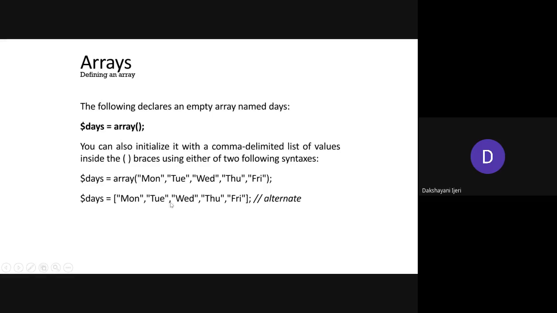One more method is that, without using the constructor name, you can still create the array object. The variable name is followed by the equal to symbol, and then you directly include the elements in square brackets. This is considered an array structure itself. Even though you have not specified the constructor name array, it is going to create the array, because of the square brackets. It considers these as the array elements, declaring days as the array variable. So these are the different ways you can create an array and add the elements while creating the array itself.